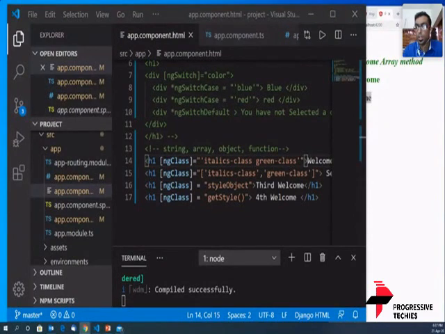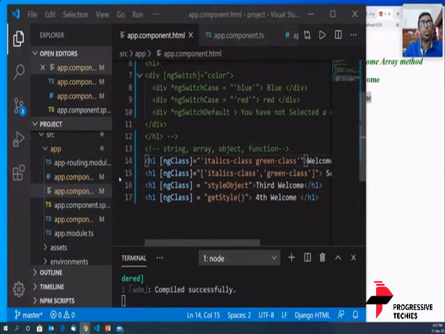Okay, there is a question from Jitesh. He's asking us, can we send a style object to a function? I think what Jitesh meant was, can we have an object returned from a function? Yes, you can still do that. If your get style function here returns an object, and the object is of a particular pattern, it still works. So Jitesh, the answer to your question is yes, it can be done.